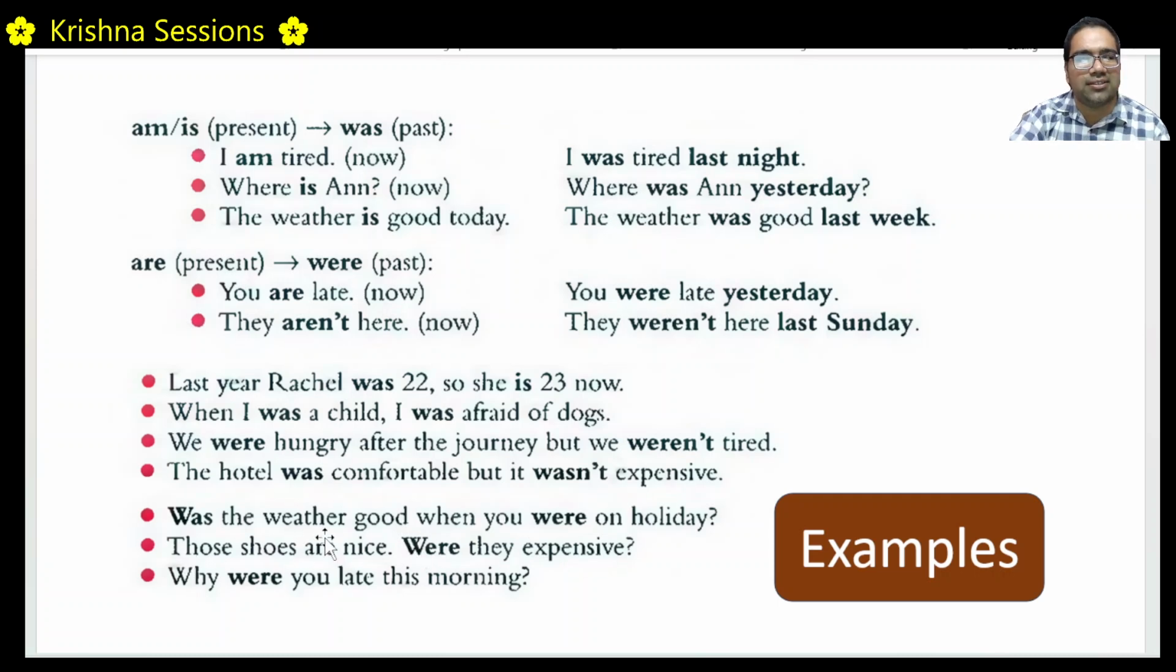Those shoes are nice. "Are nice" is in simple present. That means at this point, right now when we are speaking, I am looking at the shoes and I am saying those shoes are nice. Were they expensive? Got it, right? Please don't get confused. It is not "are they expensive," though you are asking right now. Were they expensive?